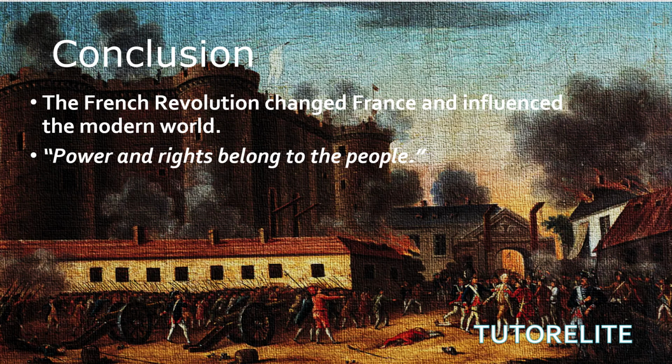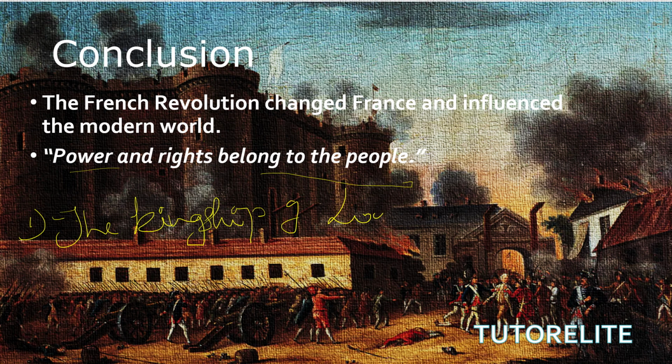So what was the conclusion from this? The French Revolution changed France and influenced the modern world. That means, in simple words, power and rights belong to the people. First, we came across the kingship of Louis ended.